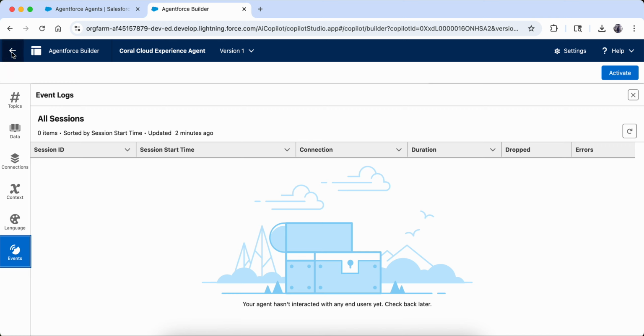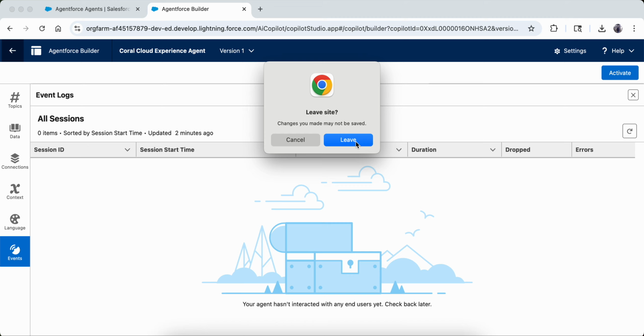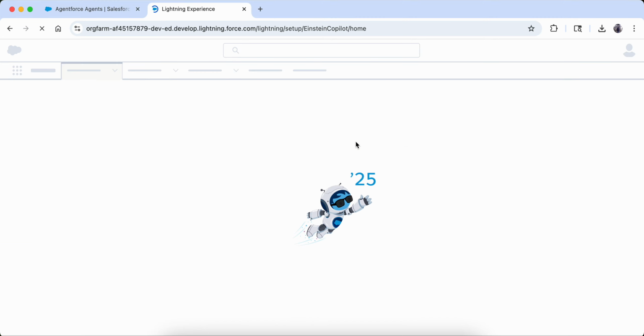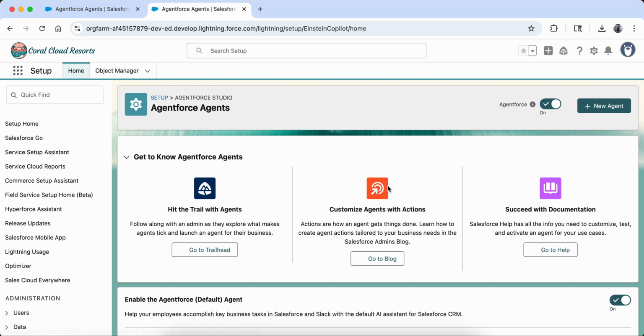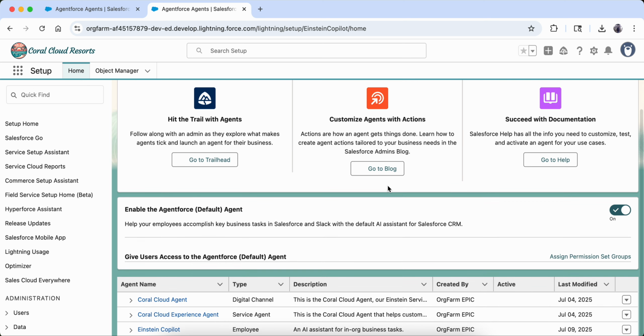If I go inside an agent, and if I go inside the builder, this is all we can do. I can create the topics, I can create the actions to those topics, I can create my own data library, I can add data files, knowledge articles, I can add all these things. Then I can create connections there. Okay, I can create events there. So this all was there.